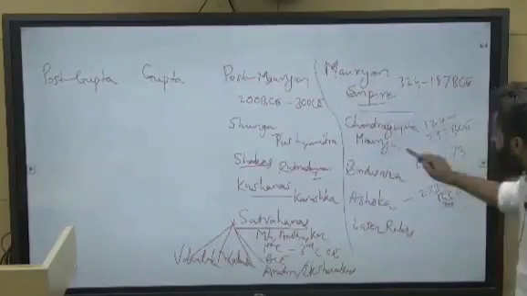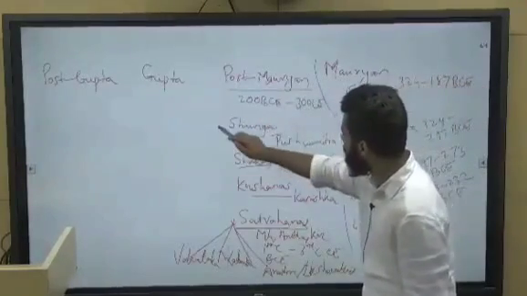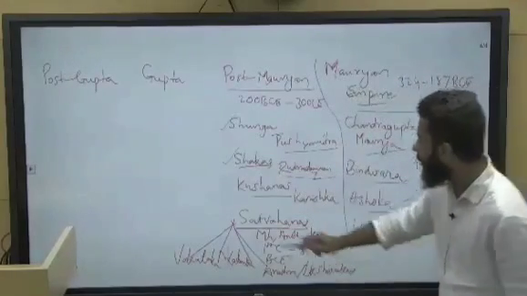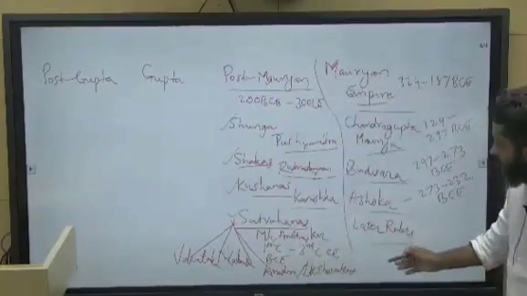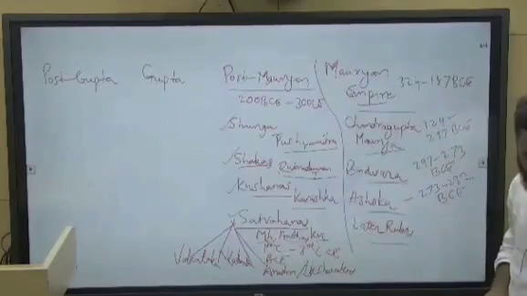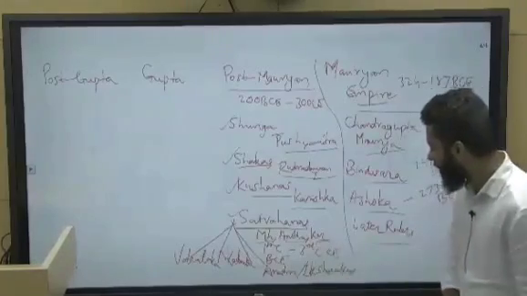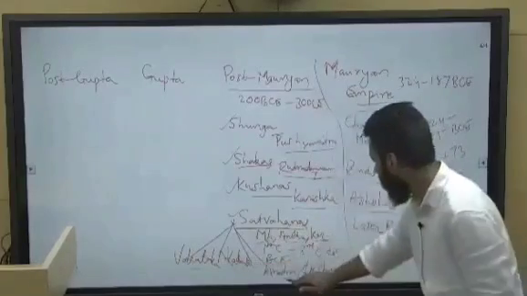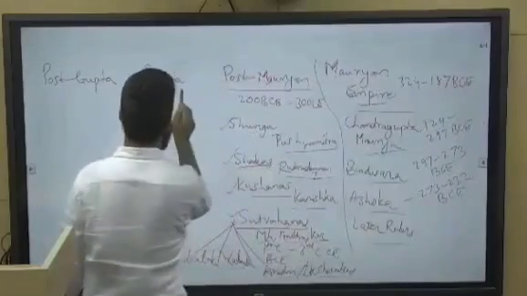Important rulers Chandragupta Maurya, Bindusara, Ashoka, and some other rulers. Post-Mauryan era, you will see Shunga dynasty, important ruler Pushyamitra; Shaka's dynasty, important ruler Rudradaman I; Kushana's ruler, important ruler is Kanishka. Satavahanas were ruling over Maharashtra, Andhra, and Karnataka from 1st century BCE to 3rd century Christ era. Satavahanas broke down into Vakatka, Kadamba, and Andhra or Ikshvakus, right? 3 dynasties.